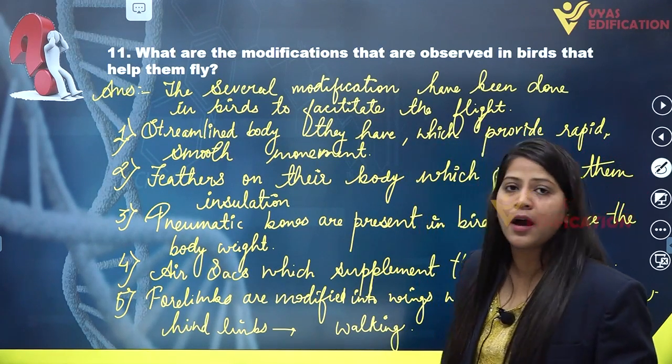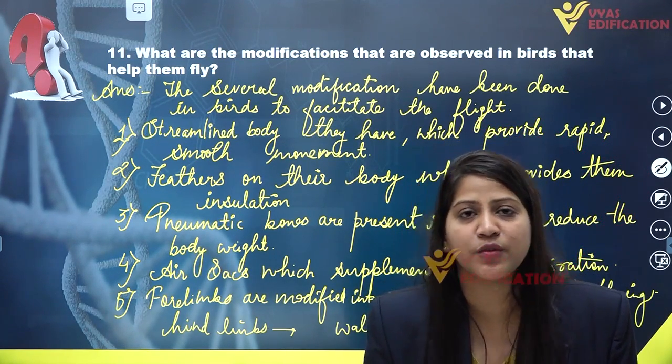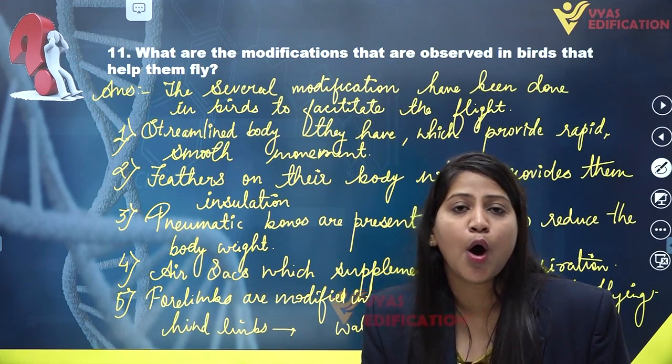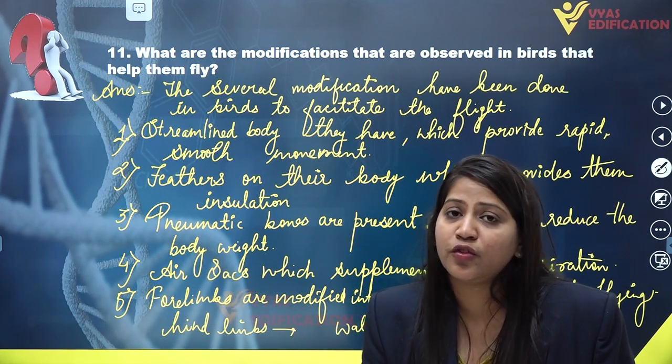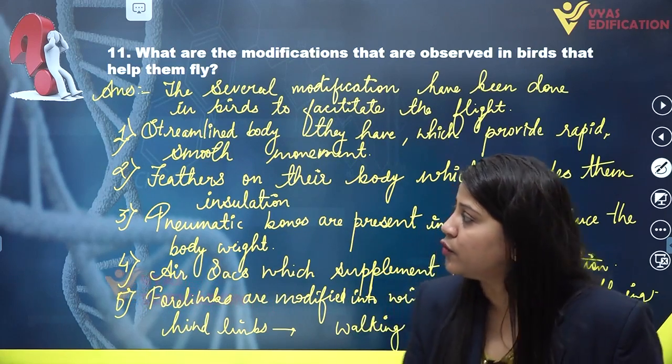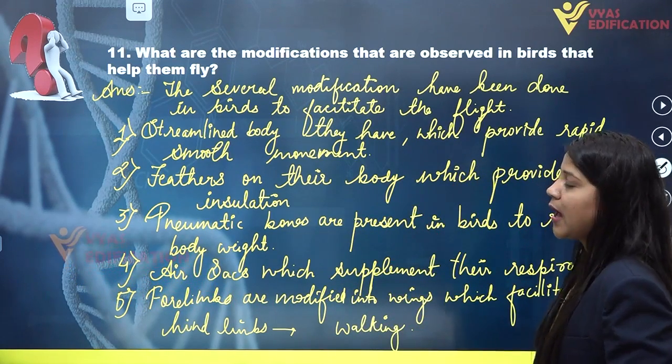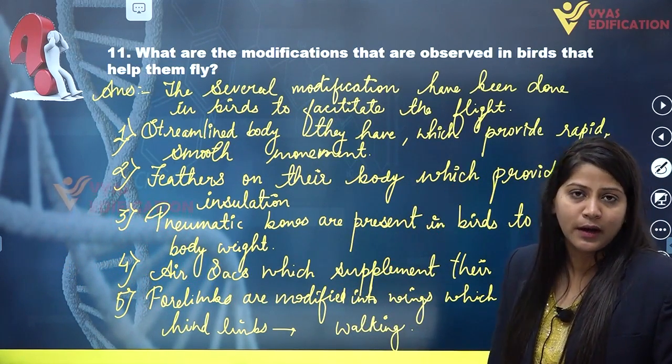So all these are the modifications or adaptations which have been done in the body of birds, which actually help them to fly. So these are all the modifications, and this is the complete solution of question number 11.